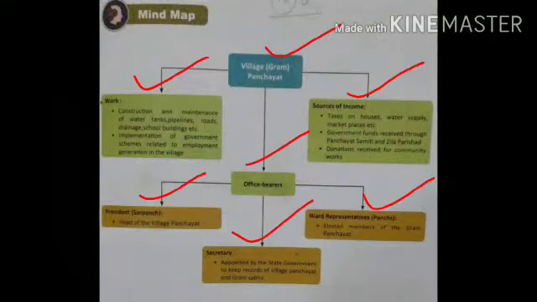Now what we are going to study in this chapter, we are going to study through this mind map: village, gram panchayat. We will study work, we will study sources of income, we are going to study office bearers, we are going to study about the president who is the sarpanch, ward representatives, panch and secretary. We are going to study all these things in this chapter.